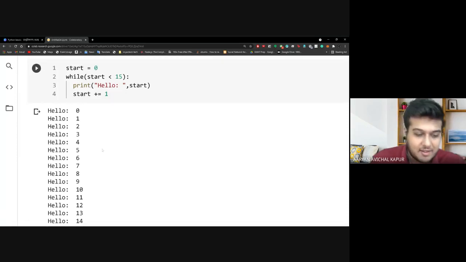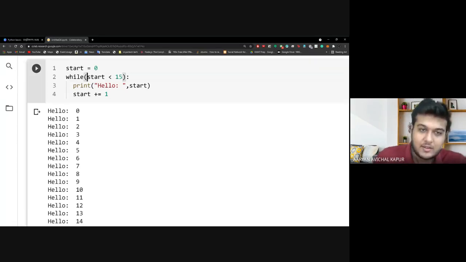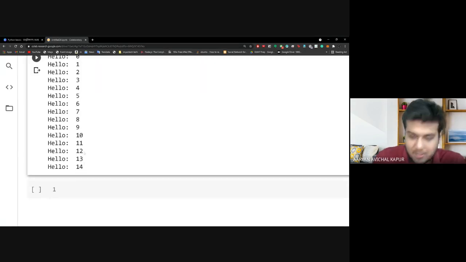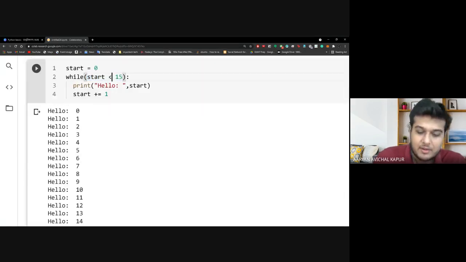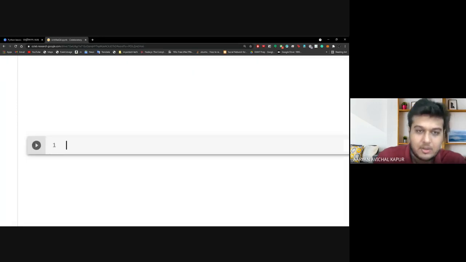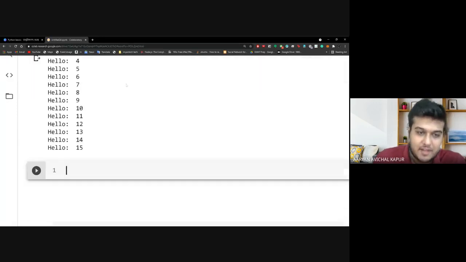What that means is that when start was 14, it became start plus equals to 1, then it became 14 plus 1, that is 15, and that does not satisfy this condition, right? That is why we printed only till 14. If we wanted to print 15 as well, we could have simply written a less than equal to. So now it would even print 15, but at 16 it will stop, right?